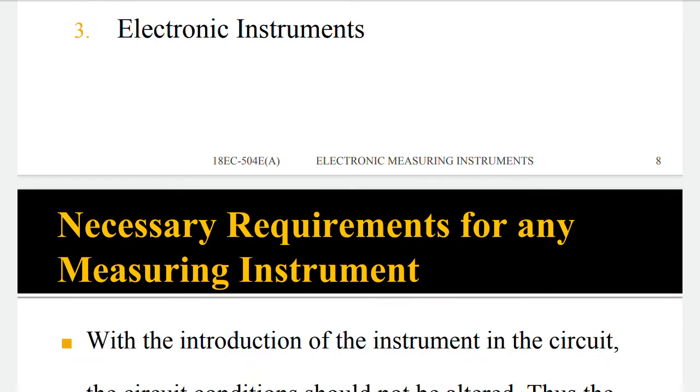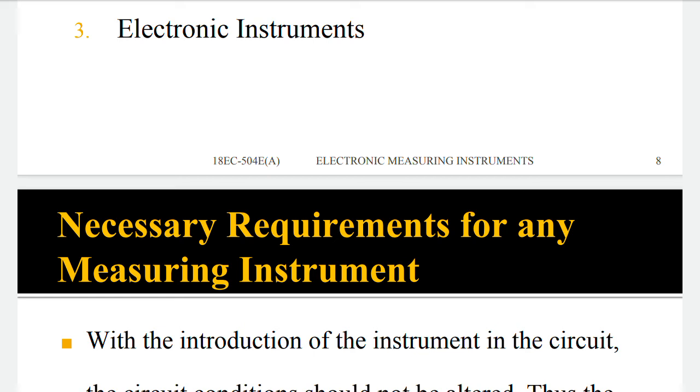In electronic instruments, there is a vast difference between electrical instruments and electronic instruments. In electronic instruments, in their makeup, that means in their manufacturing, there is an electronic device, that is an electronic component, particularly an amplifier, for modifying the signals.